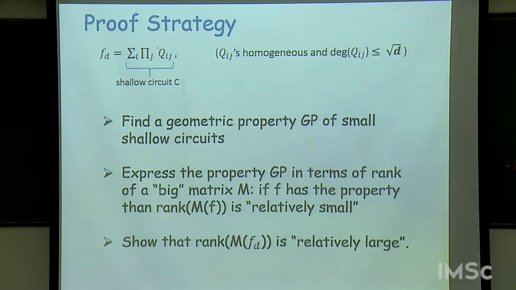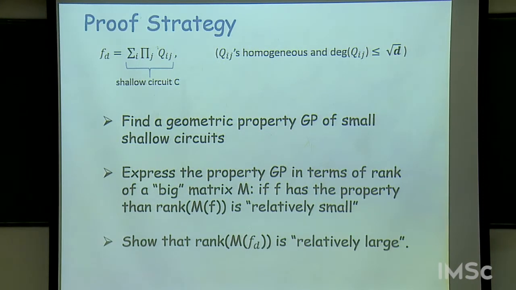So in our case, this is a shallow circuit. It's essentially a depth 4 circuit. Now, one tries to express this geometric property, tries to capture it by the rank of some big matrix in the following way: if f has that geometric property, the rank of the matrix M of f should be small.